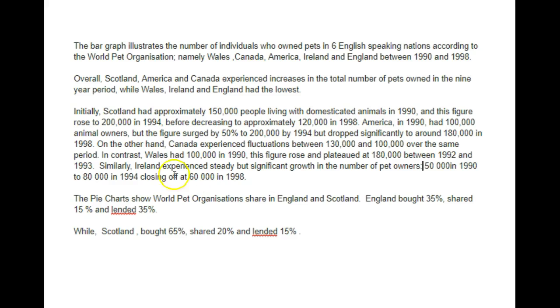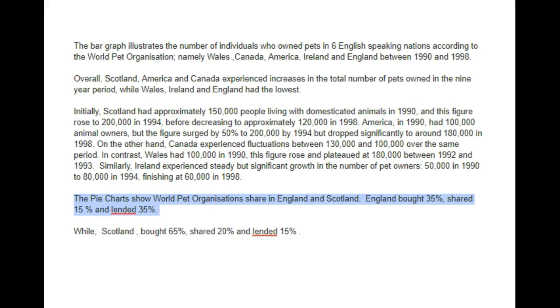Here we can use a full colon, so we're expressing the result of this sentence. 50,000 in 1990 to 80,000 in 1994. Let's just say finishing at 60,000 in 1998.